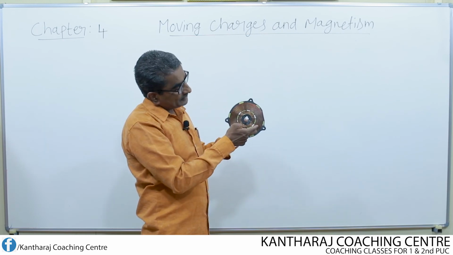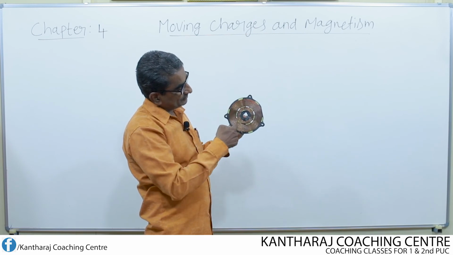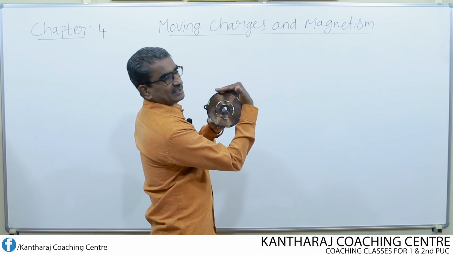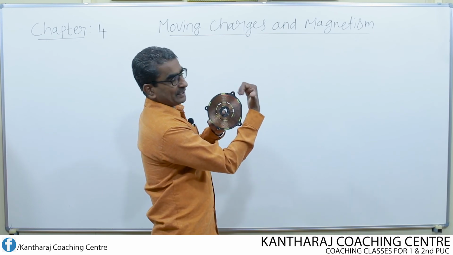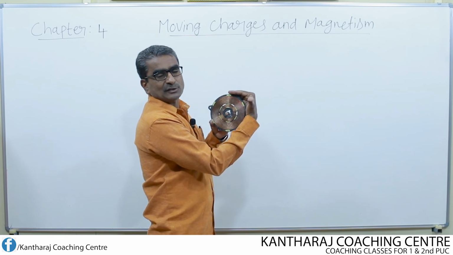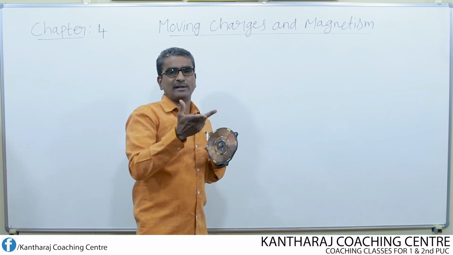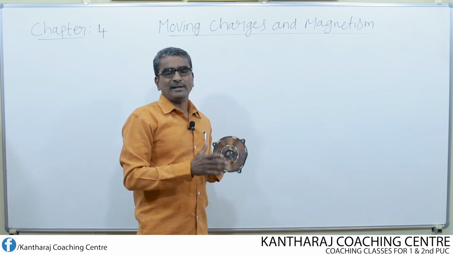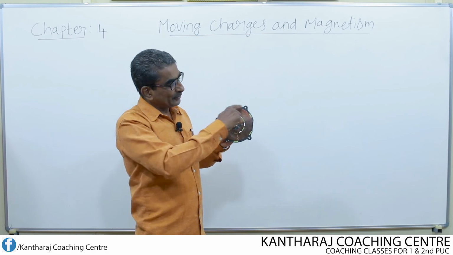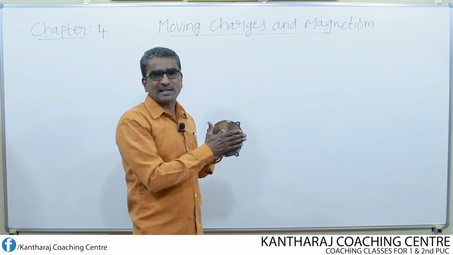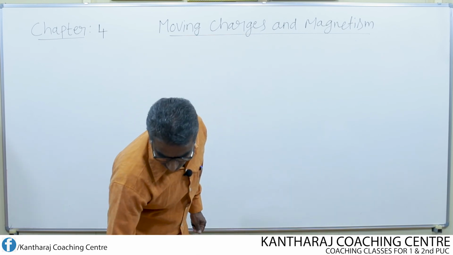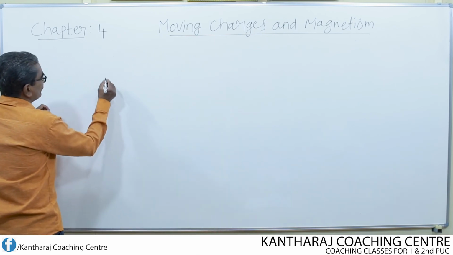Suppose the current flows in anti-clockwise like this, then the fingers should be curled like this. It should be clasped like this in anti-clockwise direction. Then the thumb finger, which is pointing along this direction, gives the direction of magnetic field. So this is how we can make use of the right hand rule in a reverse way to find the direction of magnetic field when current is made to flow through a circular coil either in the clockwise direction or in the anti-clockwise direction. Let us draw a simple diagram to understand.